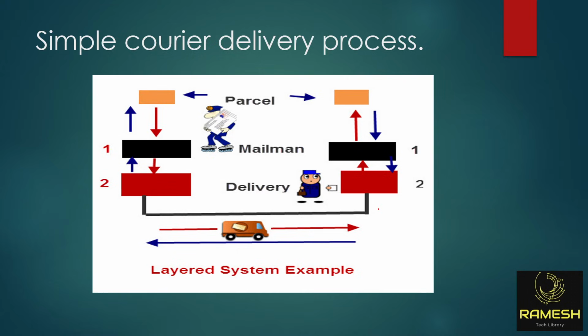That box is again packed with a bubble cover, and again packed in a brown box. On top of that is your home delivery address, and then it gets transported. Then the local delivery boy delivers it to you, you receive the parcel, unbox it, and you can use your mobile phone.